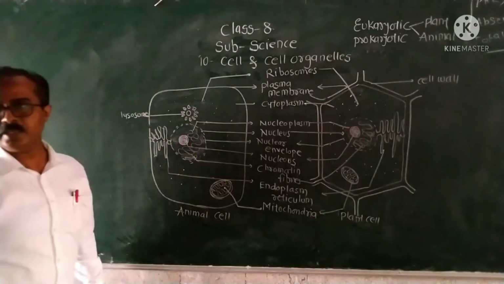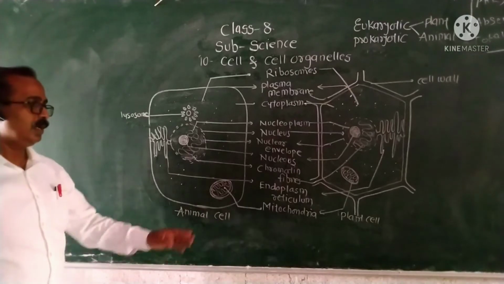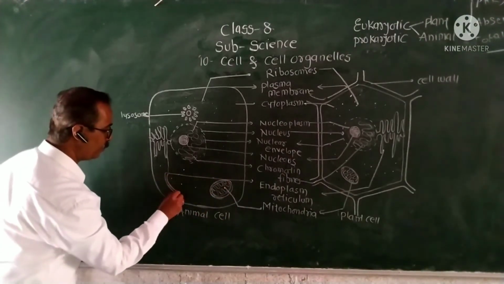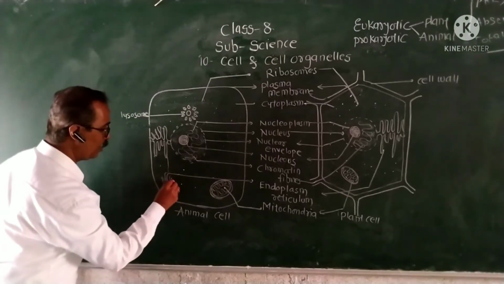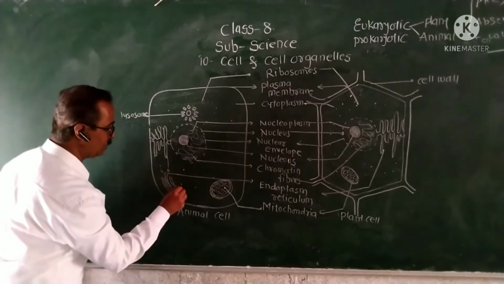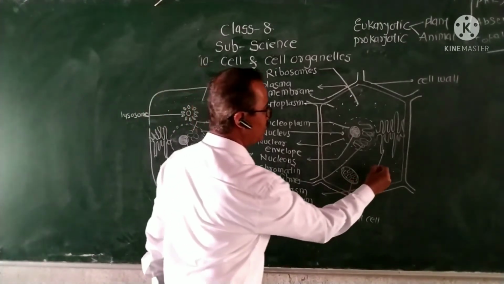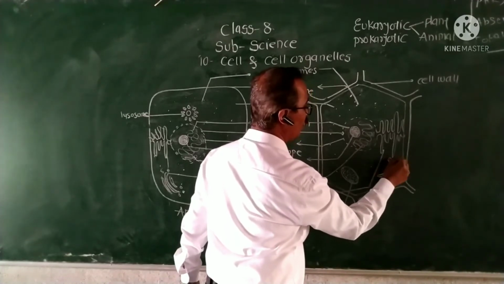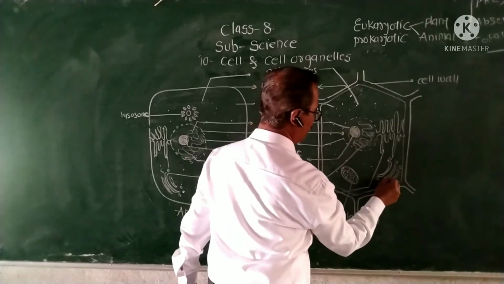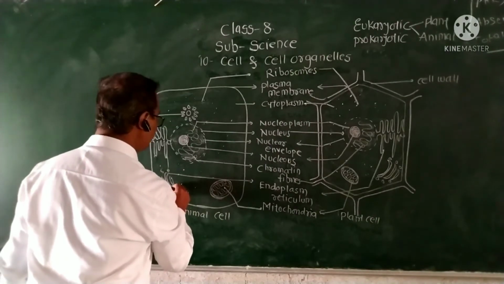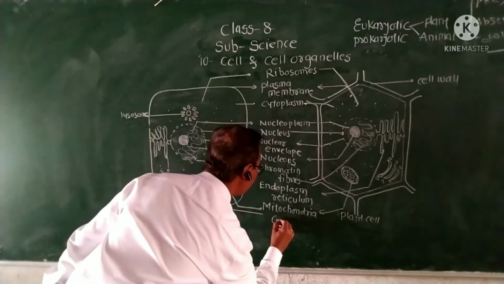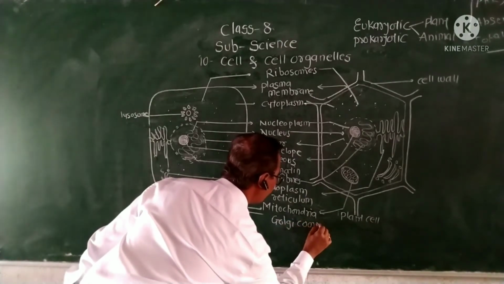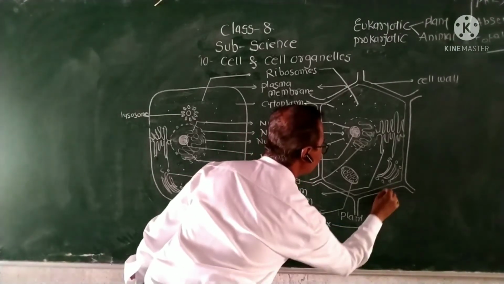This mitochondria is also known as the powerhouse of the cell. Now there is one more structure present in both cells, firstly observed by Camillo Golgi. That is why this structure is known as the Golgi complex.